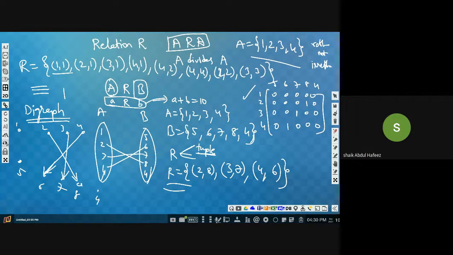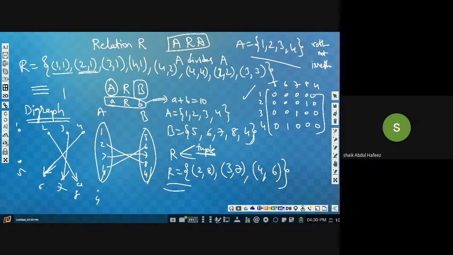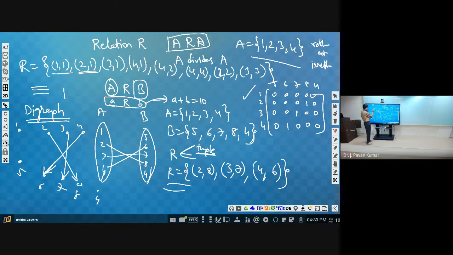Yes, sir. Next, what about symmetric? Symmetric means if we have the tuple 2,1, then we must have 1,2 in the relation. Not only for one particular tuple, but for all tuples: if A,B is present in the relation, then B,A should be present in the relation. Then we can say it is symmetric. Asymmetric means if A,B is present, then we should not have B,A, not even for one tuple. Then we can say it is asymmetric.